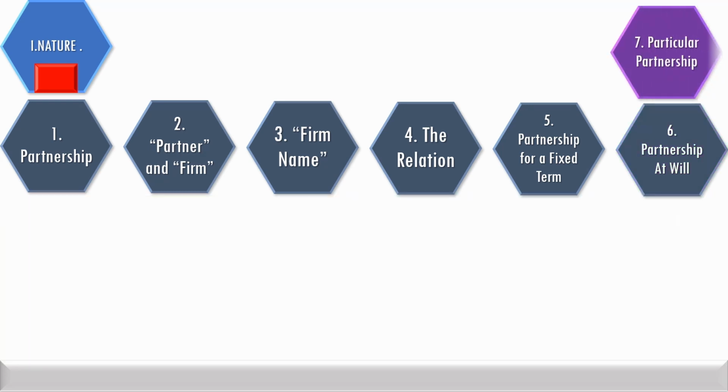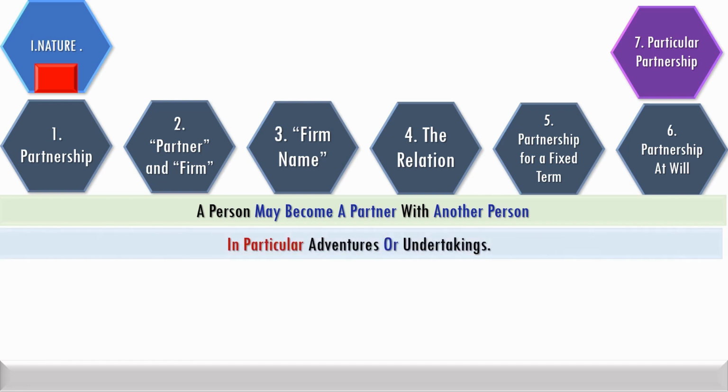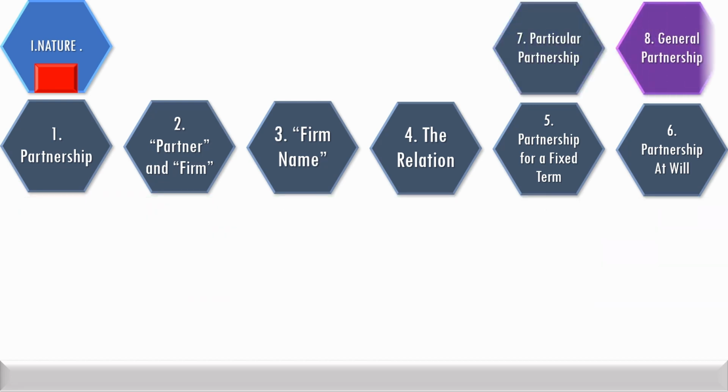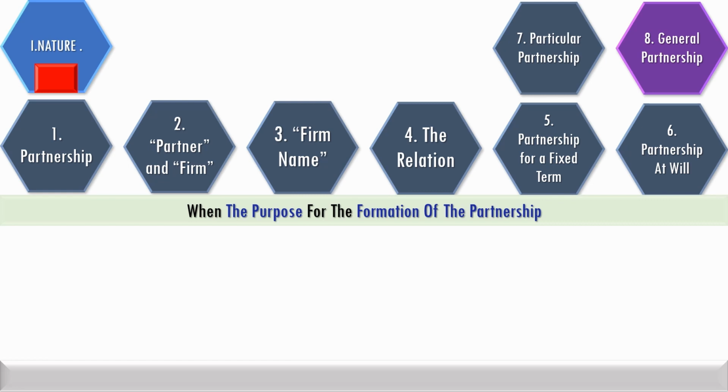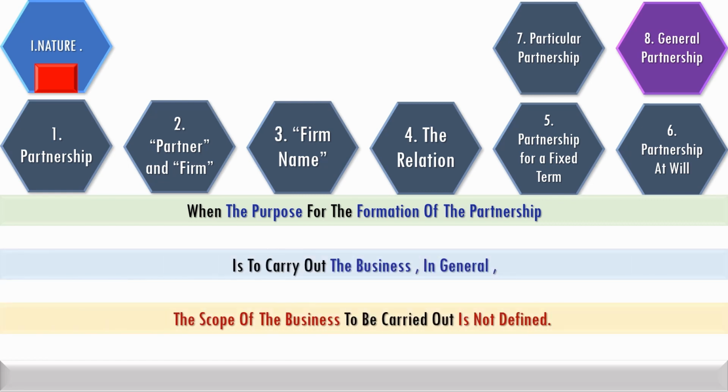A partnership which is formed for a particular adventure or undertaking, and at the completion of the said venture or activity the partnership is dissolved, such a partnership is known as particular partnership. Where the scope of the business of a partnership is not defined and it is to carry out business in general, such a partnership is called general partnership.